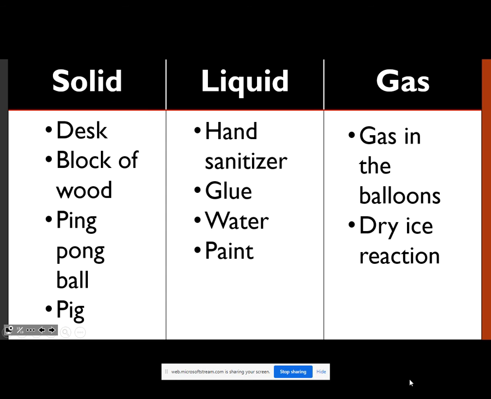We're going to go to our what it looks like. So with that, we can see our solids. Our solids are a desk, a block of wood, a ping pong ball, and a pig, based off of our pictures that we had. Our liquids are hand sanitizer, glue, water, and paint. For our gases is the gas in the balloons, like I've told you, and the dry ice reaction, which means you can see that steam, that reaction that's coming off, that you can visually see it. So this is what, when it comes to the state of matter, we can break down to see if it's going to be a solid, liquid, or gas.